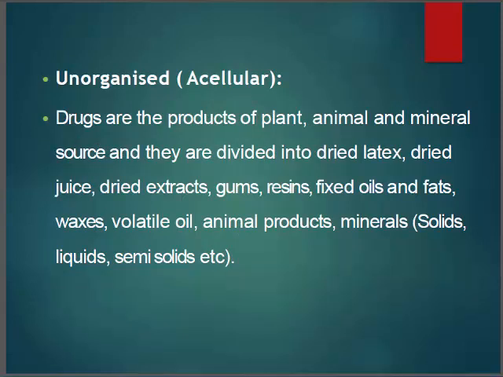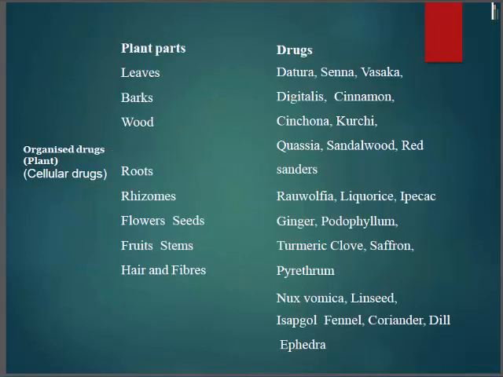As you saw on the previous slide, organized drug was explained. Now unorganized drug is explained. Organized, like cellular drugs, are roots, rhizomes, flowers, seeds, fruits, then leaves, bark.